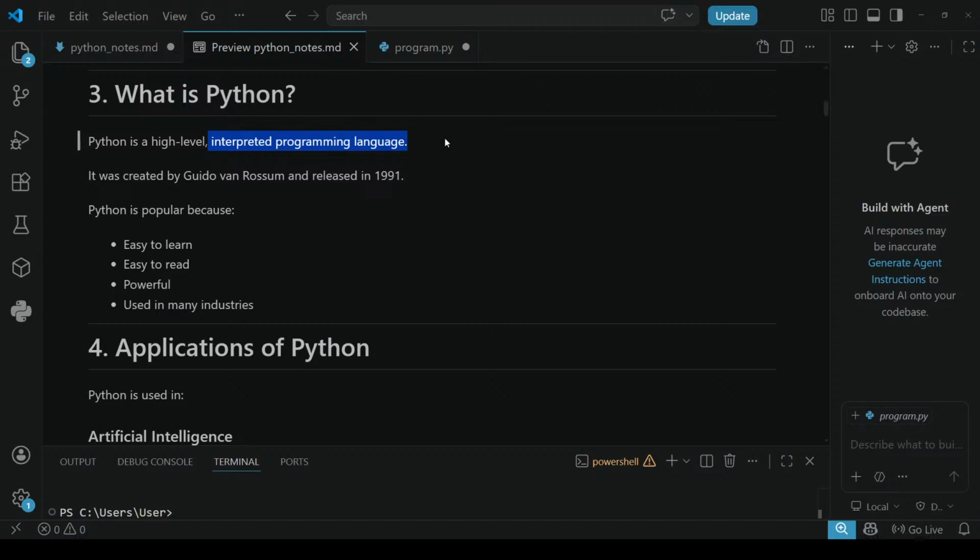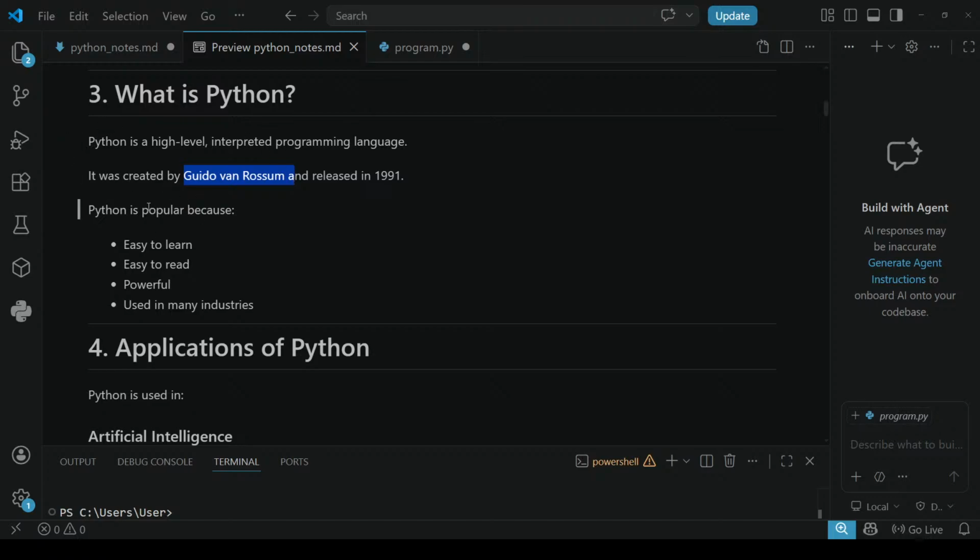Now you know the definition of Python, right? Okay, repeat with me. What is Python? Python is a high level interpreted programming language. Next, it was created by Guido van Rossum, and it was released in 1991. This is not much. You don't need to remember anything deeper. That is enough.